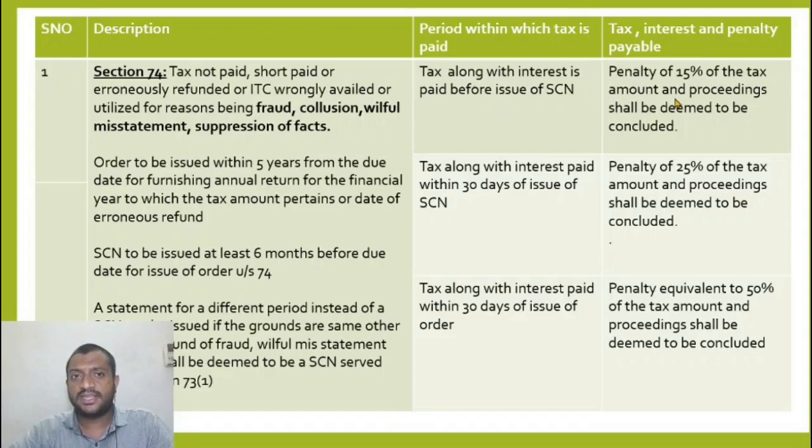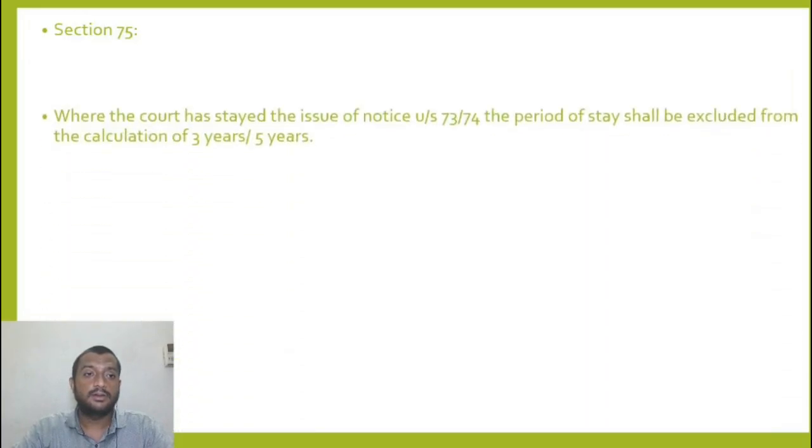Now penalty, if I pay before issue of show cause notice, then I need to pay a penalty of 15% along with tax and interest. If I pay before the issue of order, then I need to pay a penalty of 25% of the tax along with tax and interest, and proceeding shall be deemed to be concluded. Now if I pay the tax within 30 days of the issue of order, then penalty equal to 50% of the tax needs to be paid.